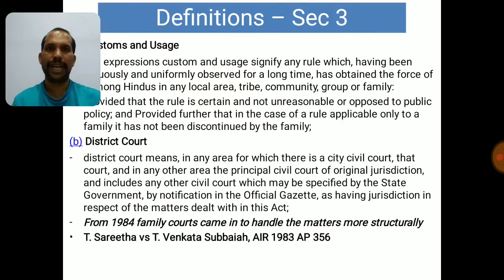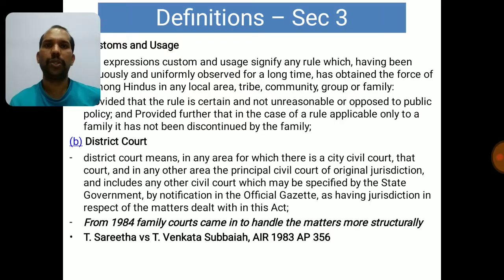So you can add family code when you are writing district code. Now I am not focusing too much on this because the section number 19 gives more detail on the court. Section 19 handles the jurisdiction of courts. So there I will explain in detail how exactly to read 3b of the Hindu Marriage Act.